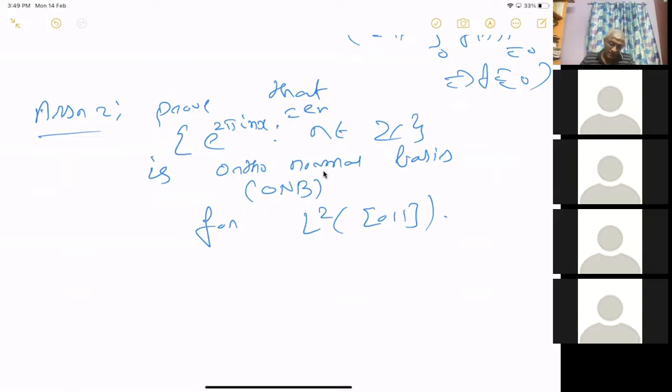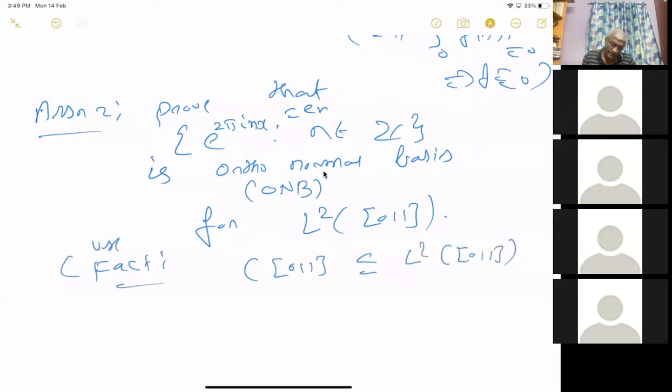Then you have to prove that it's an orthonormal basis. To prove that, you have to assume, do you know this fact? Use this fact. I don't know whether this was proved last semester. This is contained in L2[0,1]. C[0,1] is dense.